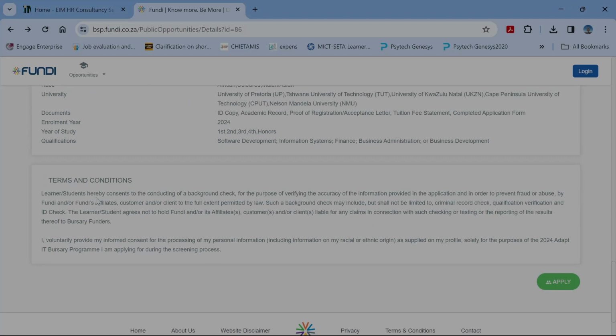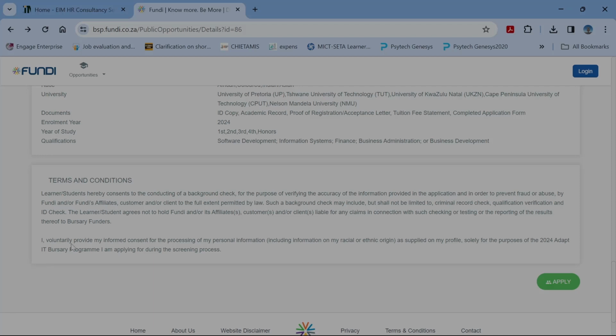The learner or student hereby consents to the conducting of a background check for the purpose of verifying the accuracy of the information provided in the application and in order to prevent fraud or abuse by Fundi or Fundi's affiliates, customers or clients to the full extent permitted by law. Such a background check may include, but shall not be limited to, criminal checks, qualification verifications, and ID check. The learner student agrees not to hold Fundi or any of its affiliates, customers, and or clients liable for any claims in connection with such checking or testing or the reporting of the results thereof to the bursary funders.